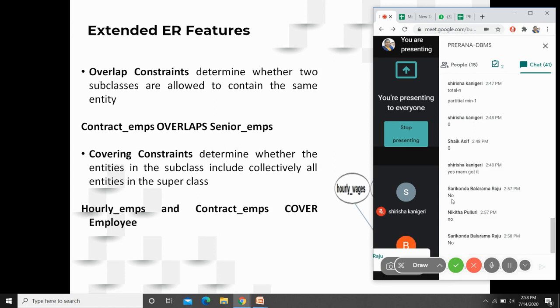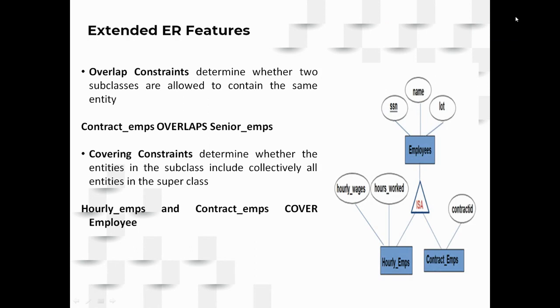But I pose you one more question. Again, under the students, if I have one more subcategory, let us take the categories like general, SC, ST, OBC, EBC, BCP, and so on. Now in this case, can a student be both convener as well as a general category student?